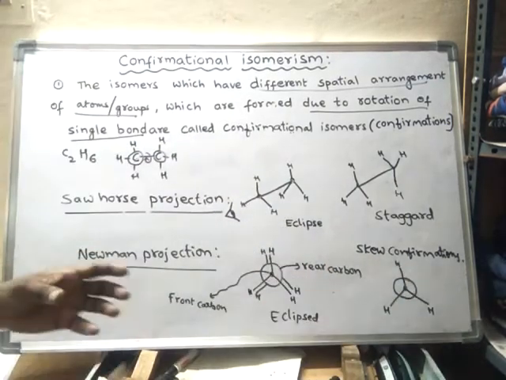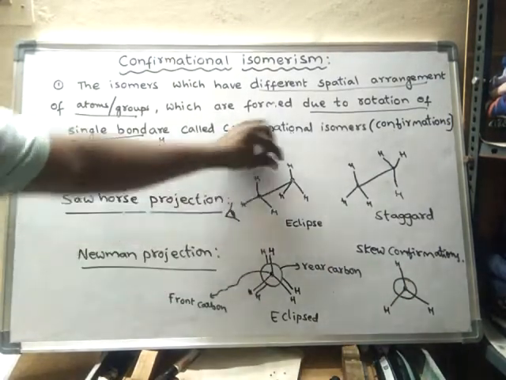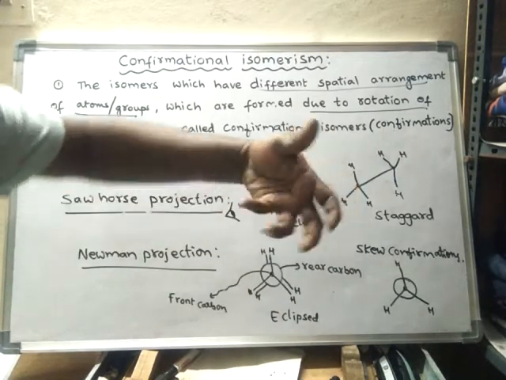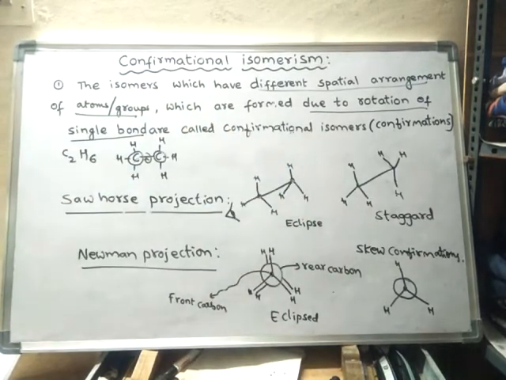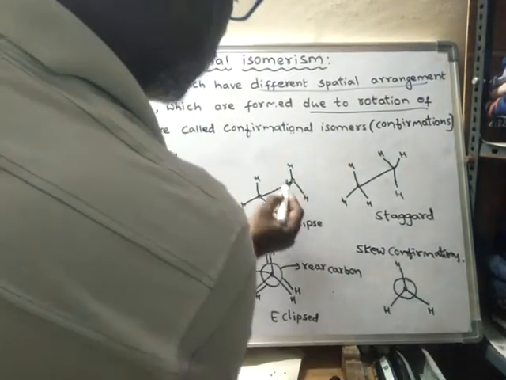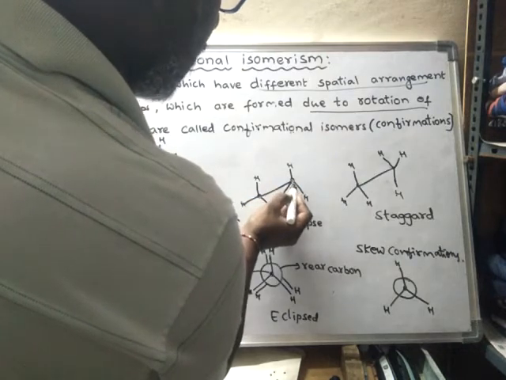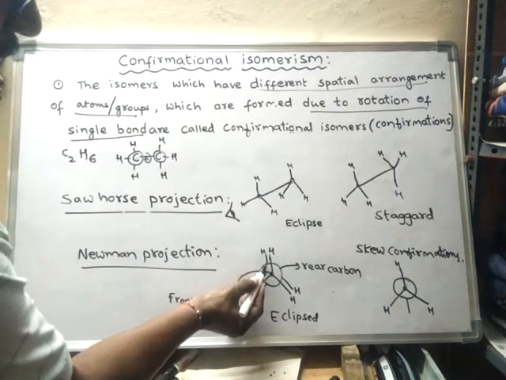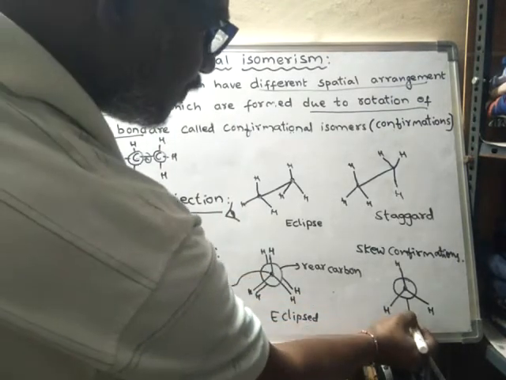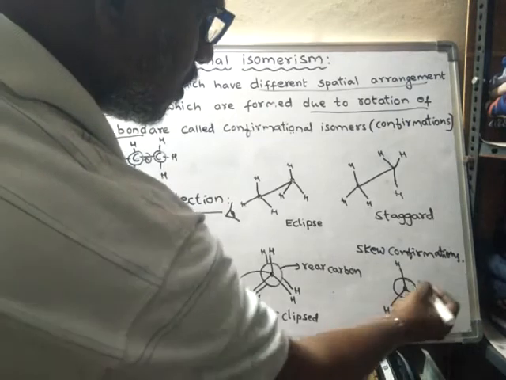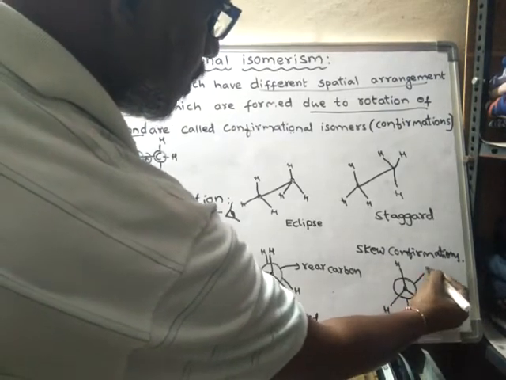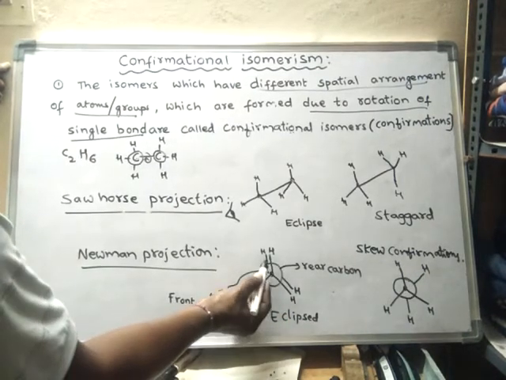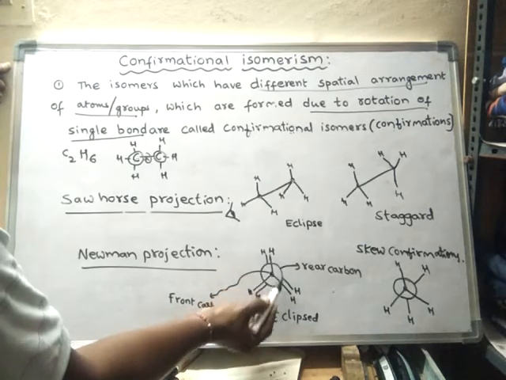Now I am fixing the first carbon, and the position of its hydrogen atoms, and I am rotating the back carbon by 180 degrees. If I rotate, what happened? This backside hydrogen will come down like this, and this hydrogen will move here.